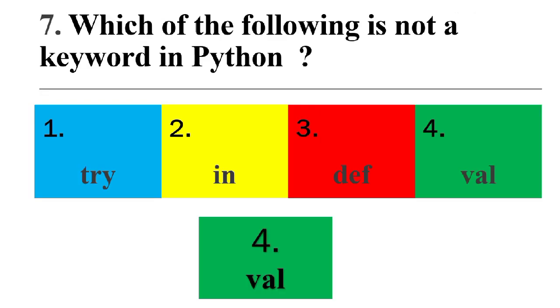Which of the following is not a keyword in Python? So there are so many keywords here. Try is used in exception handling. In is a membership operator. We check whether the given value is inside the list or not. Def is used to create a function. So the odd man out is val. So the answer is 4.